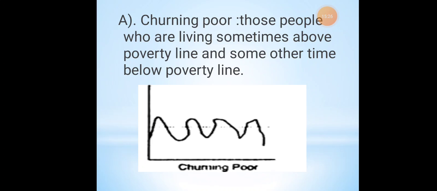I'll give you an example of the productivity of crops. It is not necessary that every year there will be proper productivity. This year you will have good productivity, next year because of lack of rain or because of heavy rain the productivity of your food grains will decrease. For example, this year you have 10 tons of paddy or rice, next year because of these problems there will be only 1 ton of rice, so you will come below poverty line because of lack of money. This is known as churning poor, where your poverty level fluctuates. Sometimes you will be above poverty line, sometimes below.